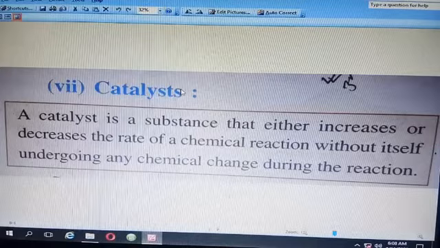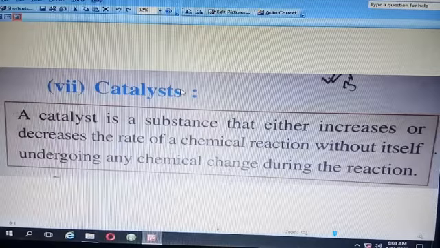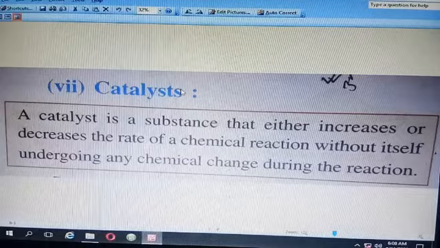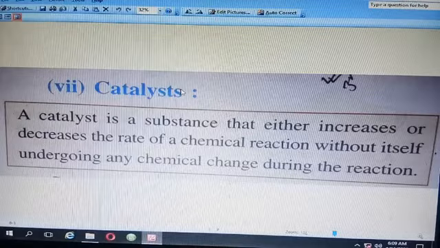Now this is number seven, catalyst. Some of the chemical reactions don't take place on their own, they need some catalyst. A catalyst is a substance that either increases or decreases the rate of a chemical reaction without itself undergoing any chemical change during the reaction.